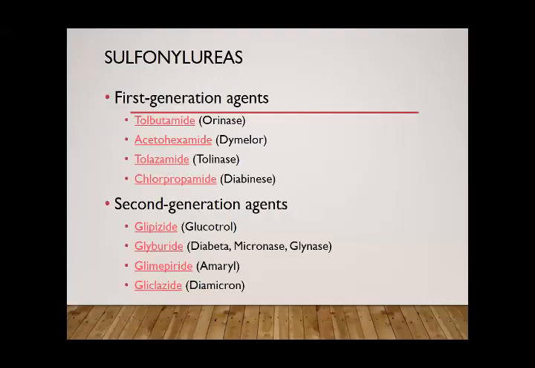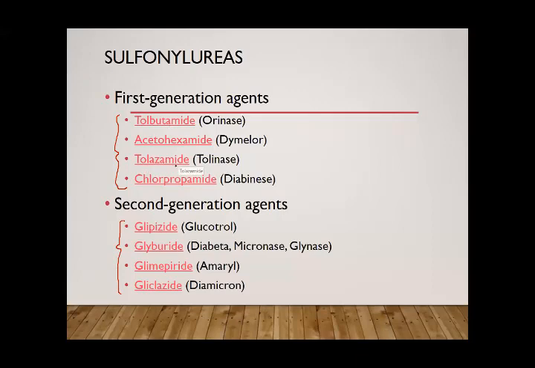Now we come to the sulfonylureas. The sulfonylureas were the oldest group, and they are very effectively used in type 2 diabetes. They have two generations, the first generation and the second generation. The first generation is not commonly used nowadays. The preferred generation is the second generation. Although you must know the names: